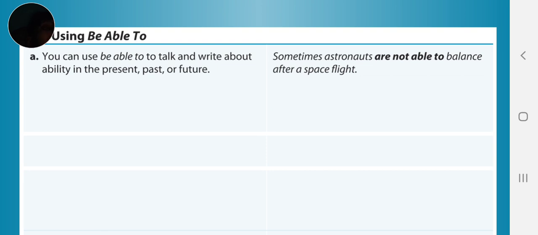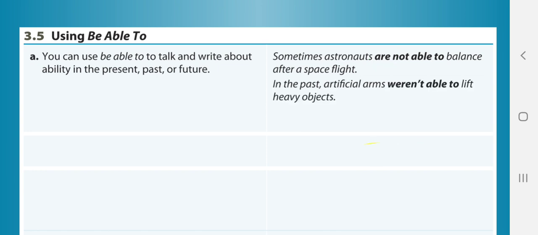Okay. Let me highlight that for you. The verb be is in present. Now, in the past, artificial arms were unable to lift heavy objects. Are we talking about the present, past, or future again? We're talking about the past, right? Since the verb be is in past, weren't.